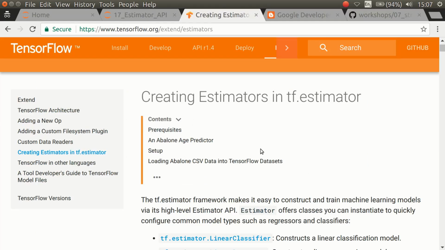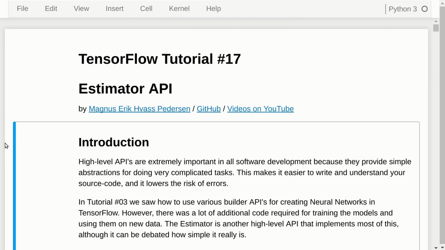I think that they should have focused their effort on making the official tutorial better, instead of making 3 or 4 different ones, each of which has some problems. Now, I'm not sure that my tutorial is any better, but we can give it a try, and one thing is for certain, I will criticize the API, because it has problems, and you will not see this in the official tutorials from the Google developers.